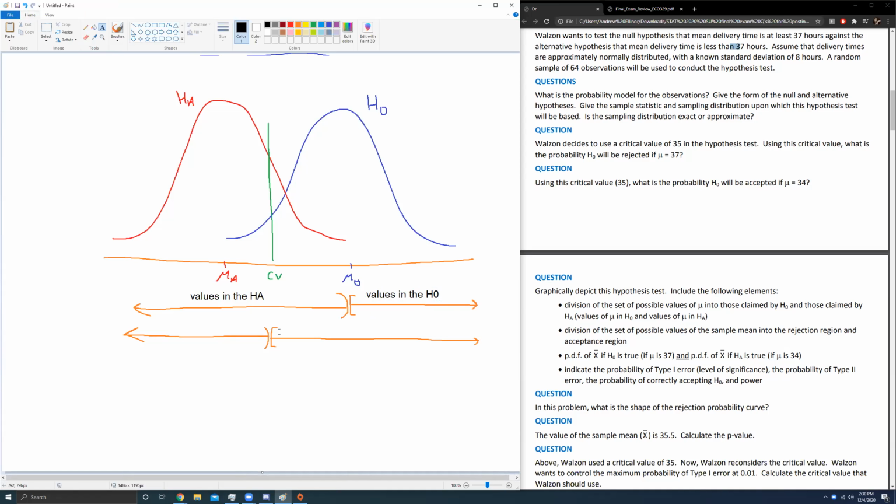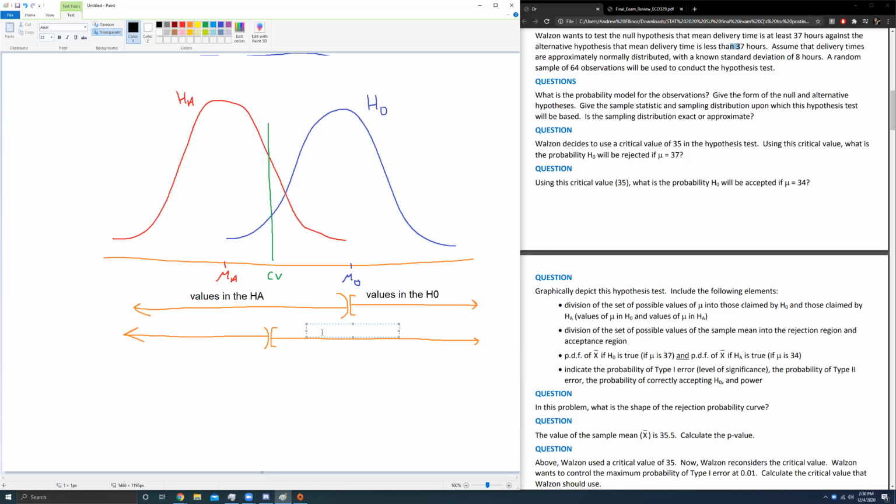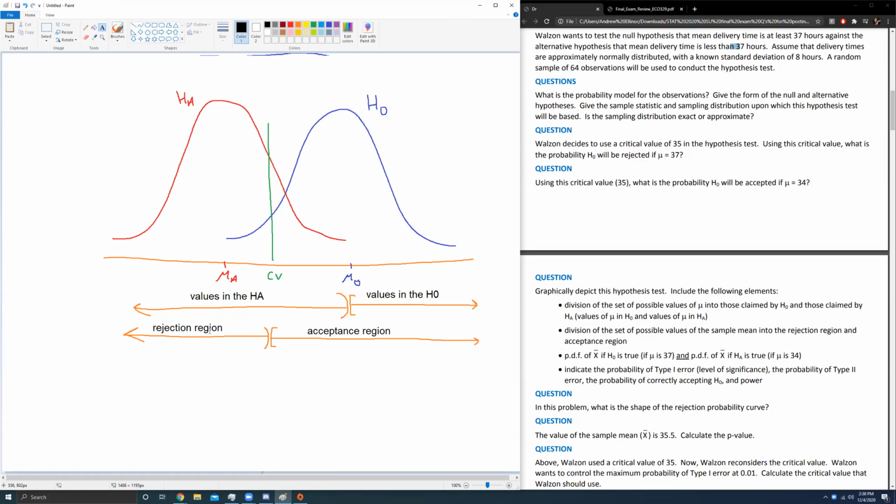What about the second intervals down below? This would be the rejection, or sorry, this is the acceptance region. And over here is the rejection region. Why is it the rejection region over here this time? If you watched the practice session 3, I have this kind of flipped. And same thing for the names of these things above. Why do they have these flipped?